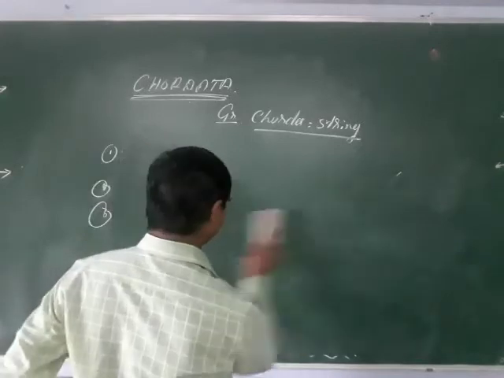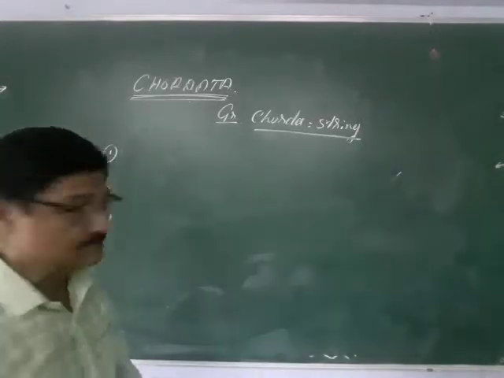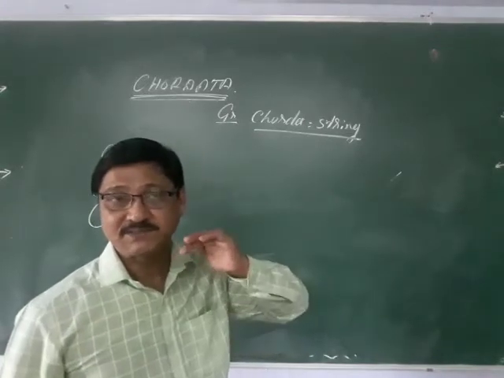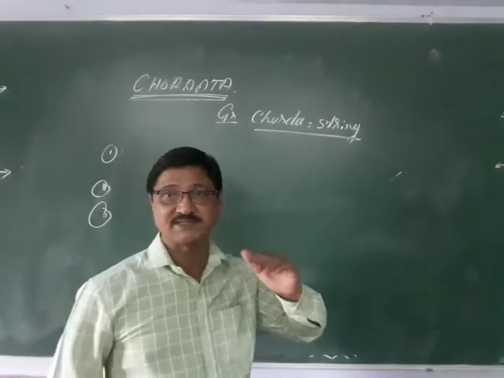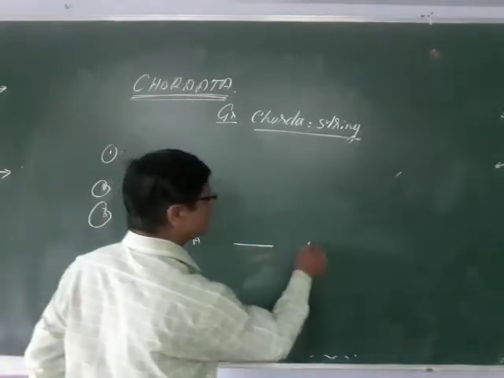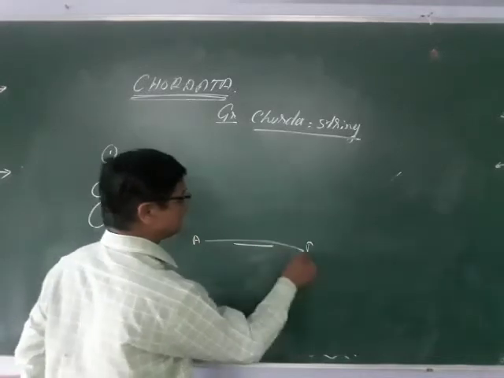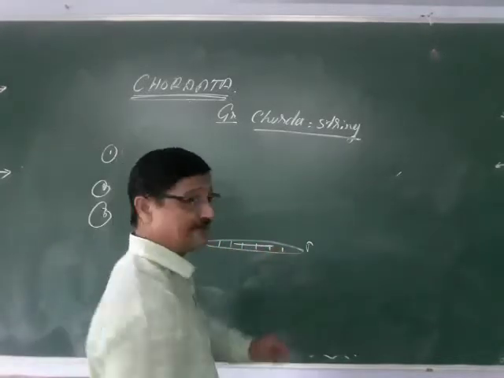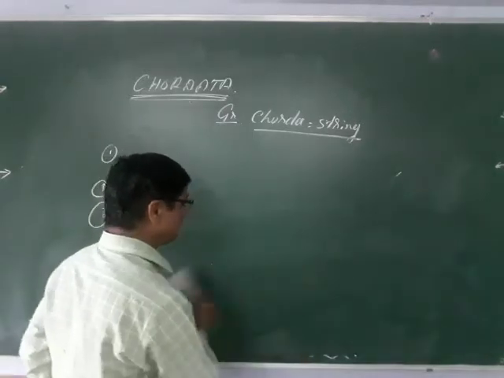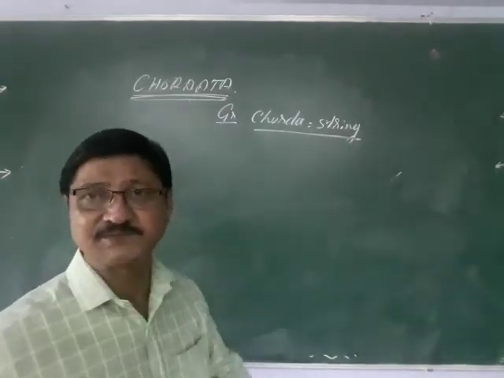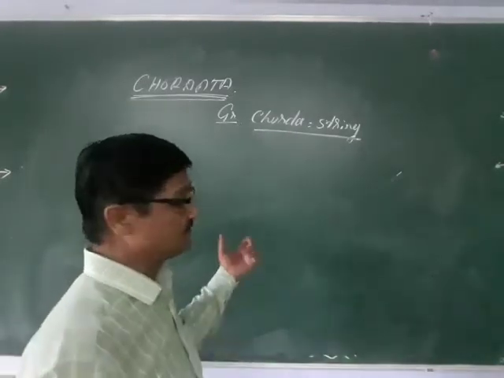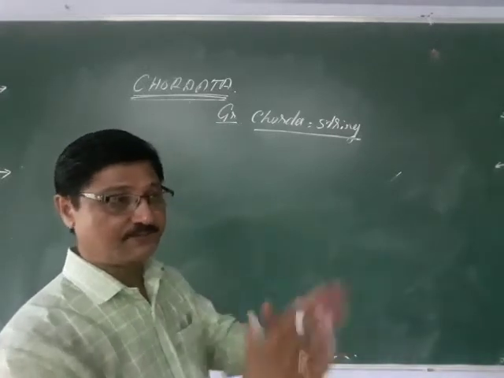Now the notochord. In the lower forms, it is a string-like or rod-like structure present from the anterior to the posterior side, and it gives a definite shape to the body. In lower forms you are not able to see different types of shape, but in the higher forms, due to the presence of the notochord, the body gets a definite shape.